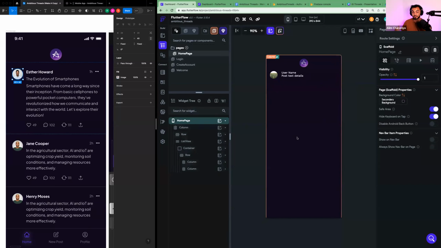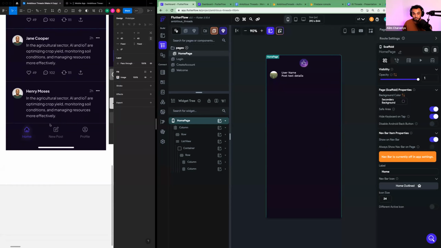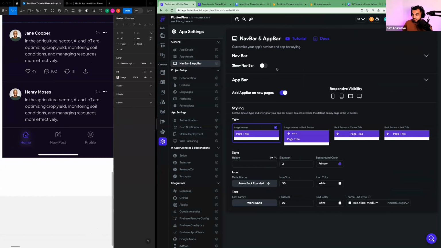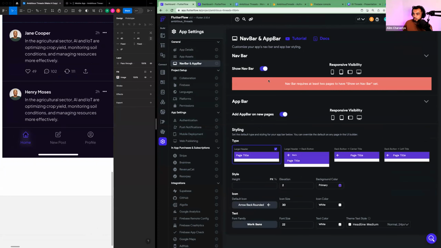So on the right-hand side in properties, you have show on navbar, turn it on. And it's yelling at us saying navbar is currently off in app settings. That's okay. So essentially what we're about to implement is this piece of our app, the bottom tab view. And all of you have used bottom tab views in other apps. Okay. So go to your app settings, app details, navbar and app bar under general in app settings. Okay. And then we'll toggle on show app bar.